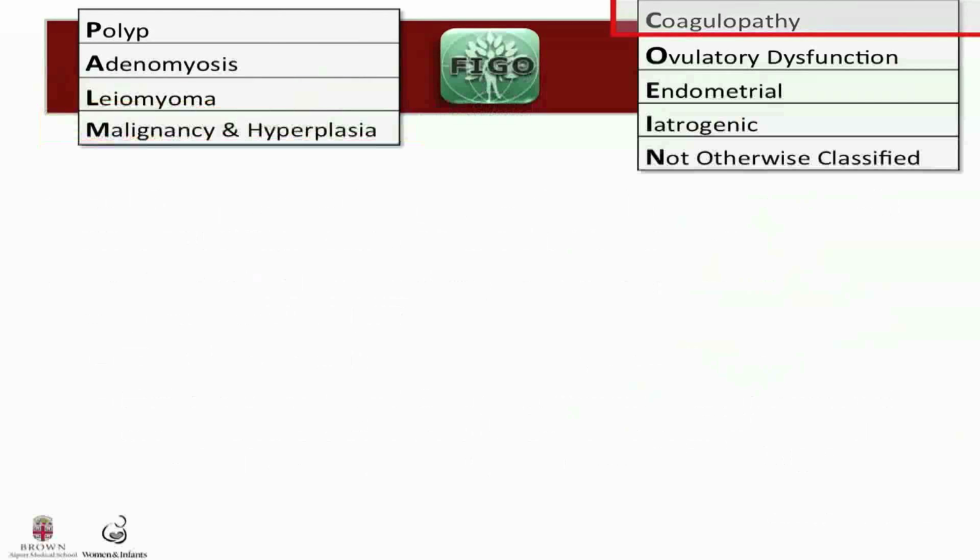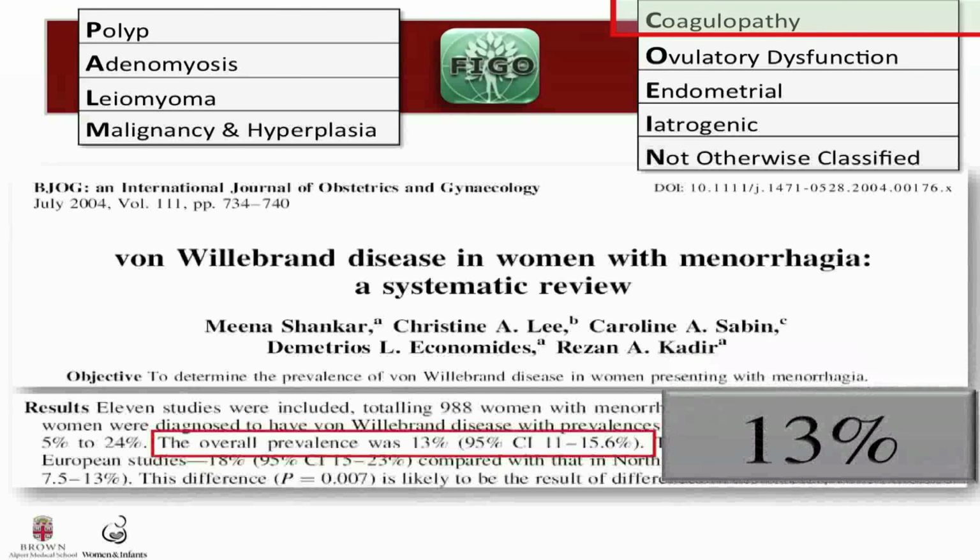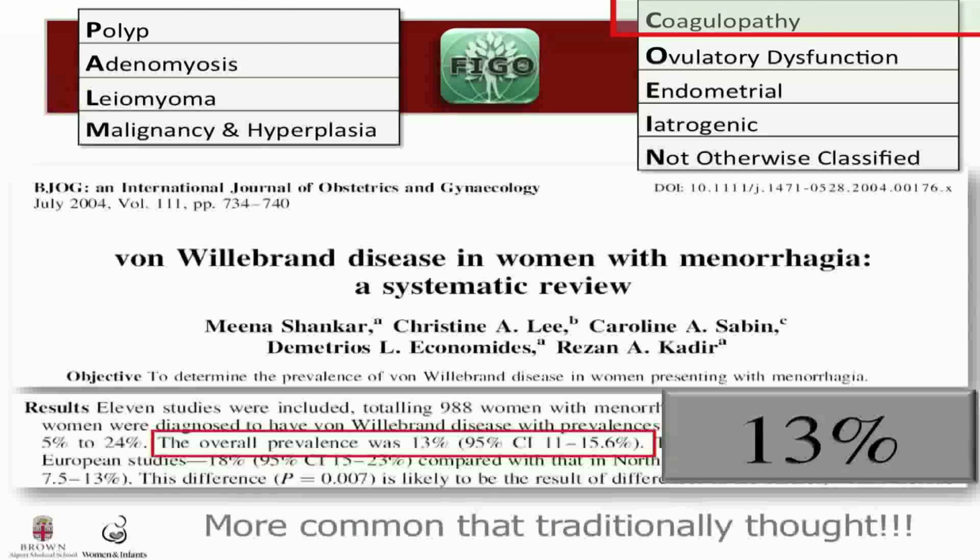Moving on to the non-structural causes of abnormal uterine bleeding, coagulopathy encompasses systemic hemostatic disorders that may be associated with abnormal uterine bleeding. Hemostatic disorders are more common than was traditionally thought, until a systematic review by Shankar et al. was published that showed that 13% of women with heavy menstrual bleeding have biochemically detectable systemic disorders of coagulation. This is why it's important to ask patients about other symptoms such as nosebleeds, gum bleeding, bleeding with prior surgery, bleeding with childbirth, and there are several good questionnaires to screen for systemic hemostatic disorders within the attached reading material published by the American College of OBGYNs.